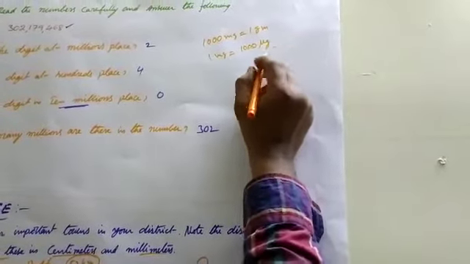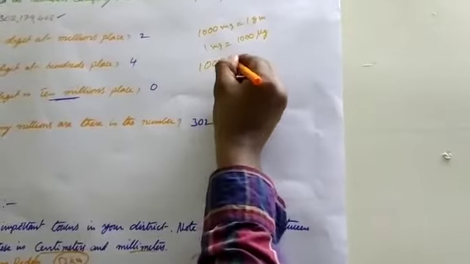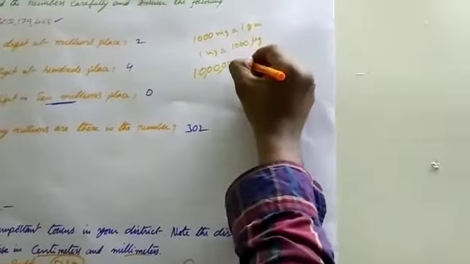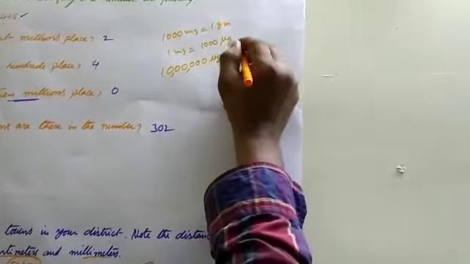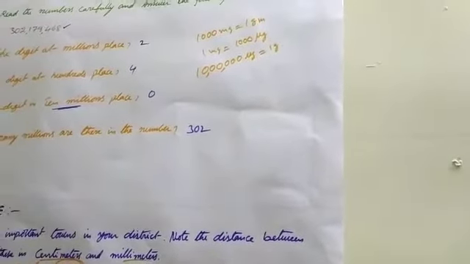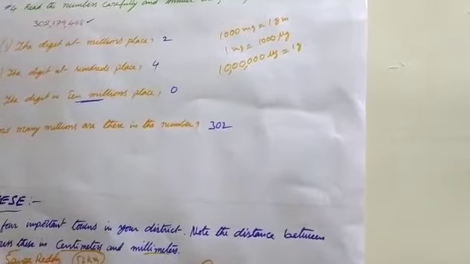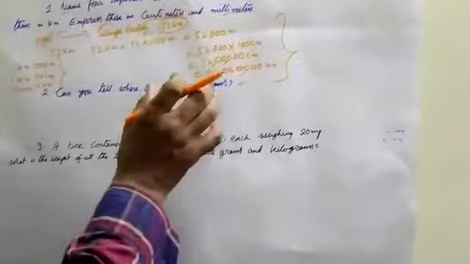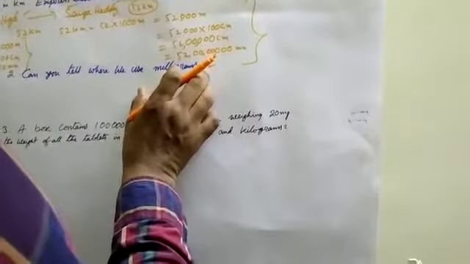At the same time, 10 lakhs micrograms is equal to 1 gram. To measure weights smaller than 1 gram, we can use milligrams. These are used in science and medicine, where you find pills and tablets.